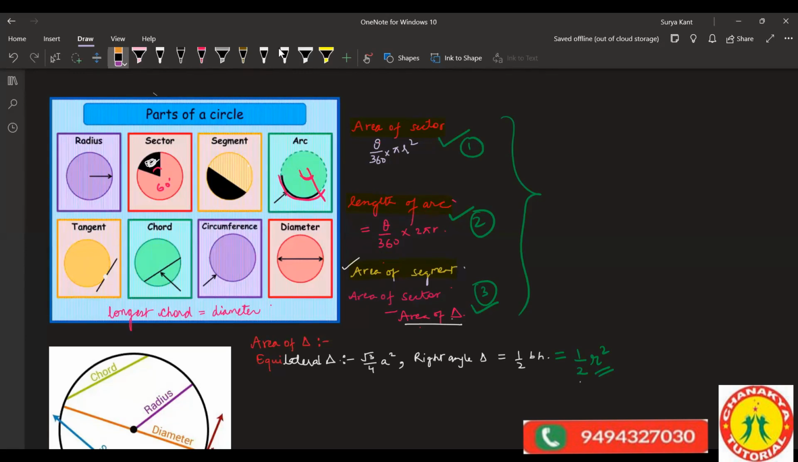Anyone having doubt in all these 8 sectors like radius, sector, segment, arc? What is the tangent here?